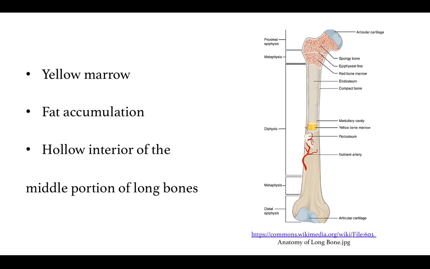Like the thymus shows involution or atrophies as the age increases, in the same way the yellow marrow in the bone also increases, leading to the reduction in the red marrow, which is the site for the production of the cells. This leads to decrease in the immune response or decrease in response to infections. This is all about the structure and function of the primary lymphoid organs.